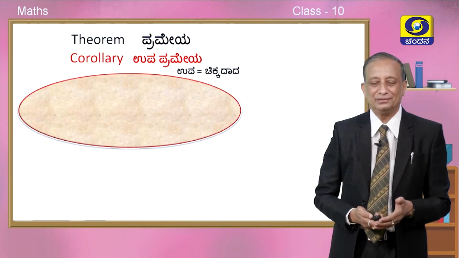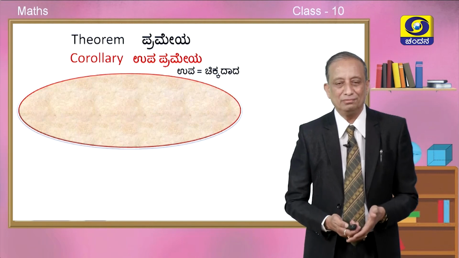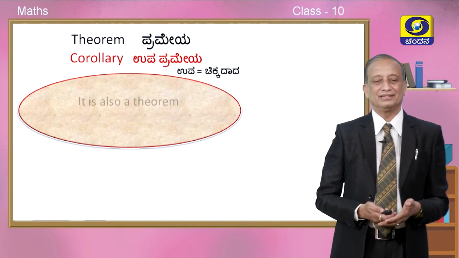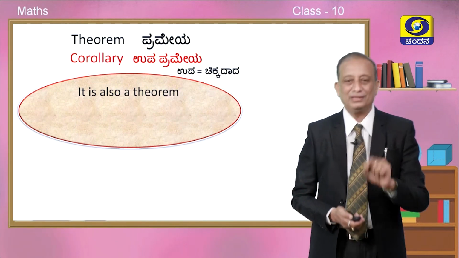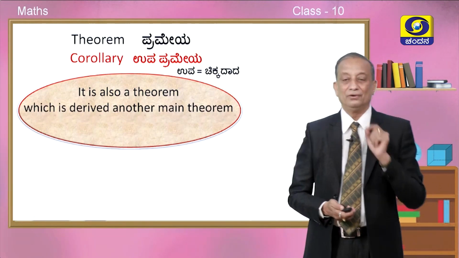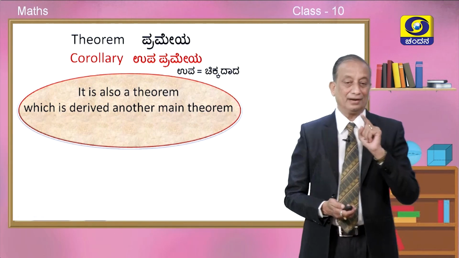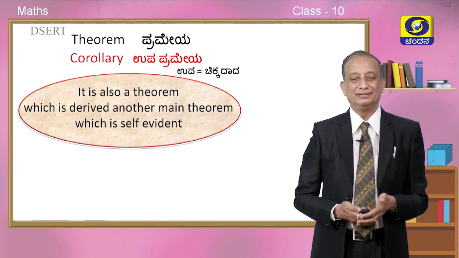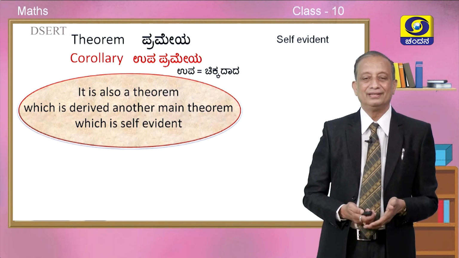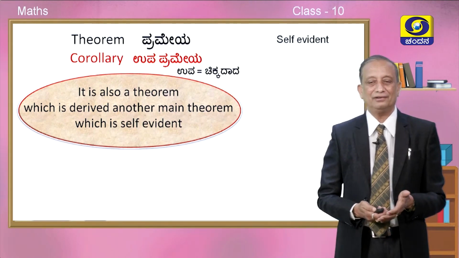But let us try to define what we mean by a corollary. It is also a theorem. A corollary is also a theorem, okay, which is derived from another main theorem and is self-evident. No proof is required. See the meaning of the word self-evident.